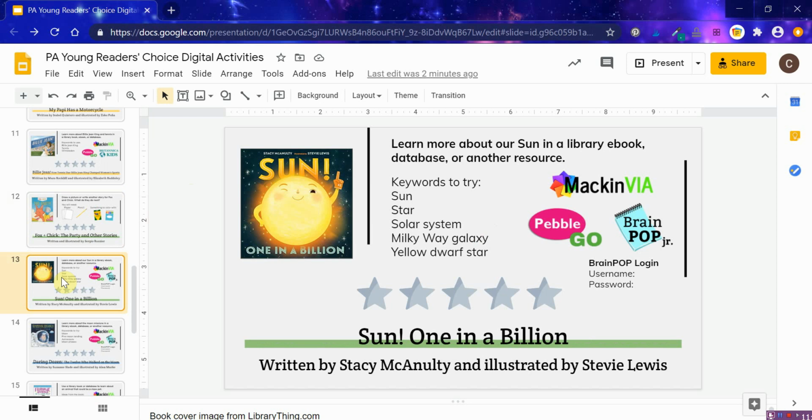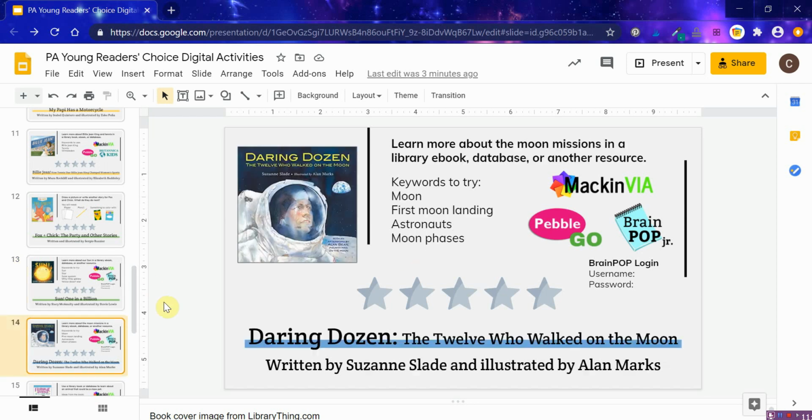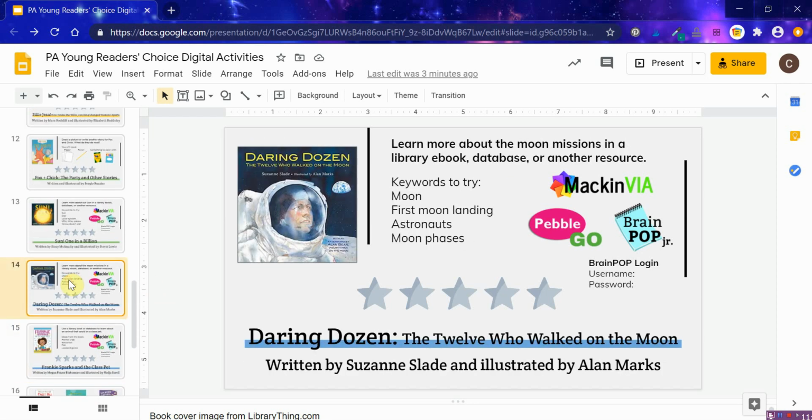For The Sun, One in a Billion, again, I linked to some research keywords here, and so encouraging students to search for any of these and to learn more about one of these topics through whatever databases or resources you have available. Finally, we got to some of the more challenging or very long books. The Daring Dozen, again, I linked some research keywords and some research resources that I think would be really great and let students explore beyond some of the topics that are connecting to the biographies of the dozen men who walked on the moon.